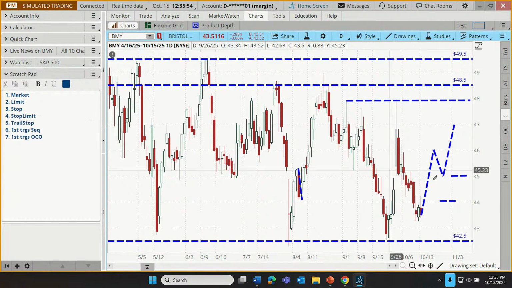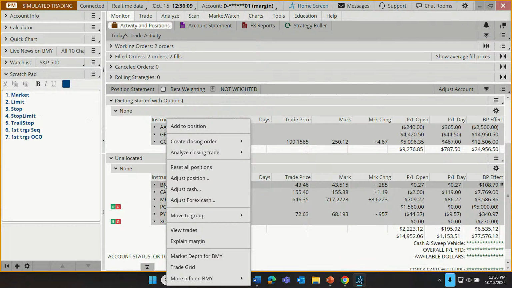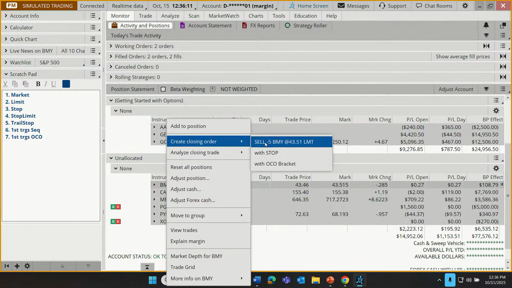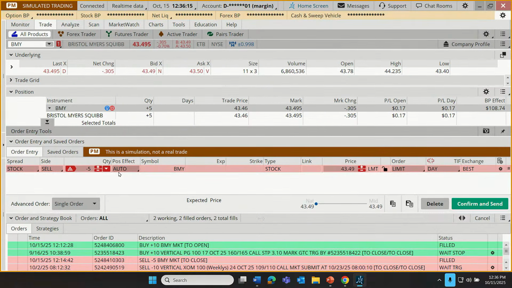For example, let's go to our trade tab. Let's dump our BMY shares. I'm actually going to show you a different way to place an order. We can right click on our order from the monitor tab, right click not on our order, but on our position, and create a closing order from there. And I'm just going to choose sell those 5 shares.